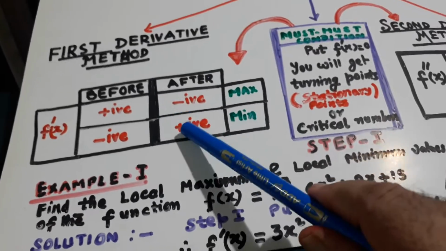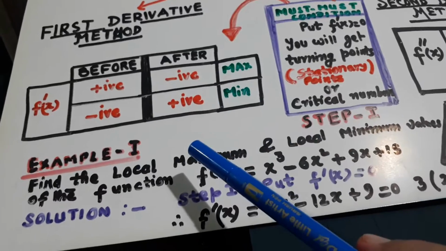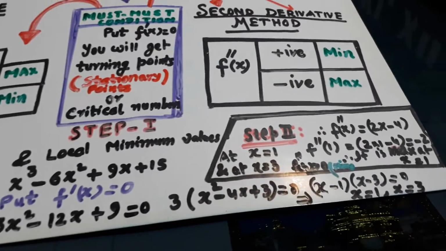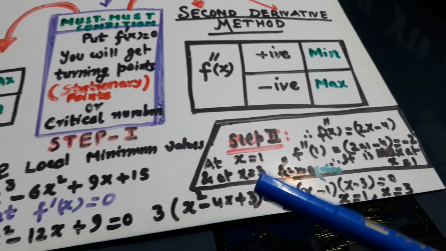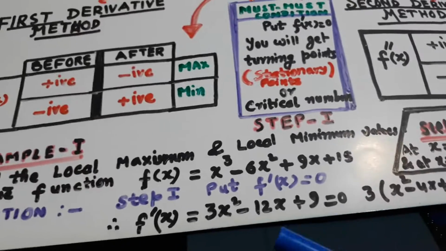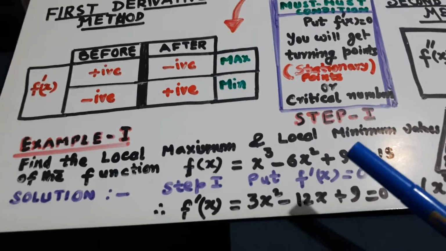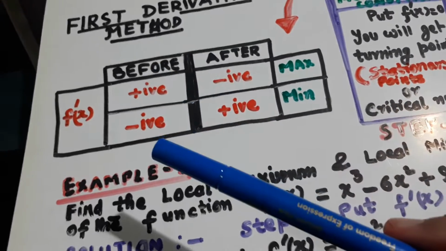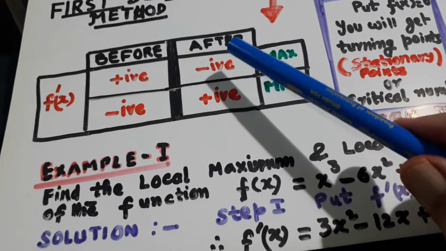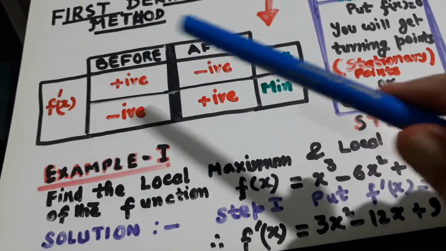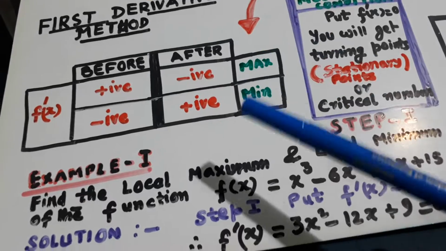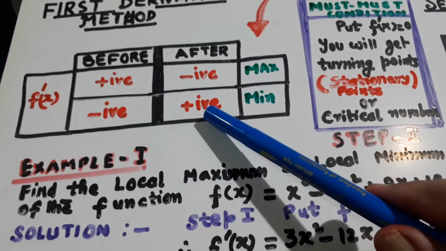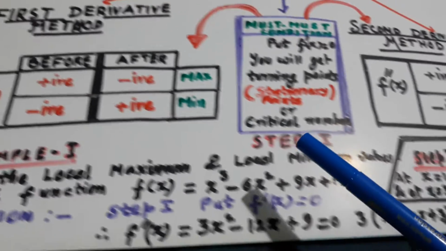In the first derivative method, we have to see what is happening before the turning point and after the turning point. If before the turning point f dash x is positive and after the turning point it is negative, going from positive to negative, it is maximum, and if it is going from negative to positive it is minimum.